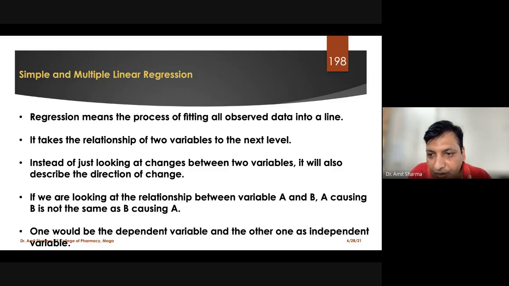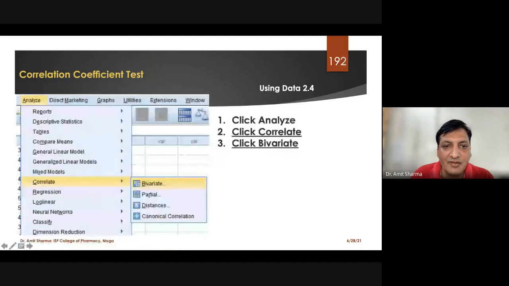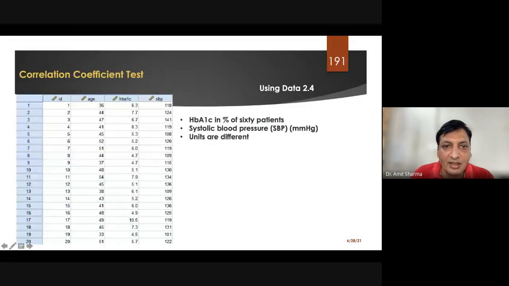Sir, in this example, you have not converted the units to the same before applying correlation. See, we don't have to convert the units, because the data will be entered as values. I'll just show you the data which we have entered. HbA1c is the original which we have added, 6.3 and 118.